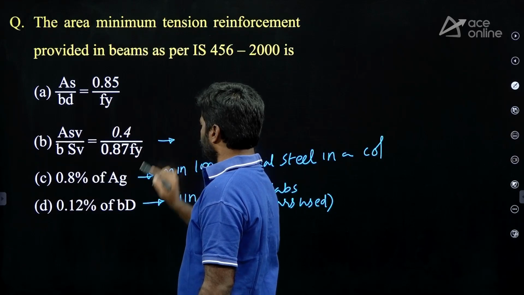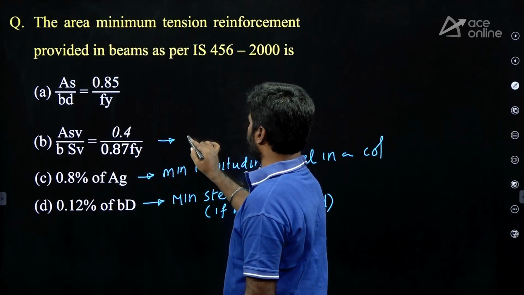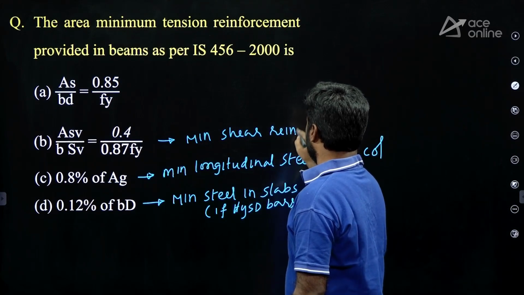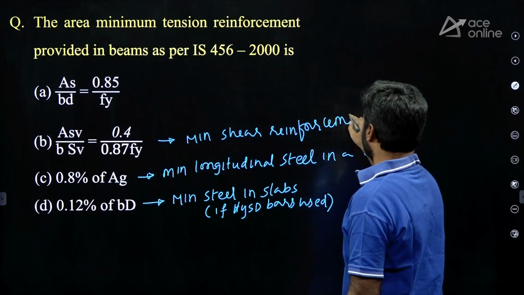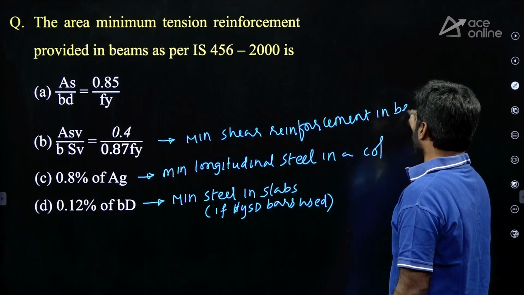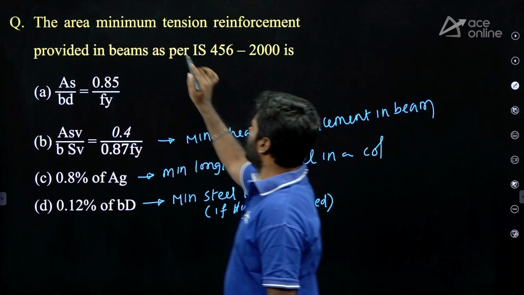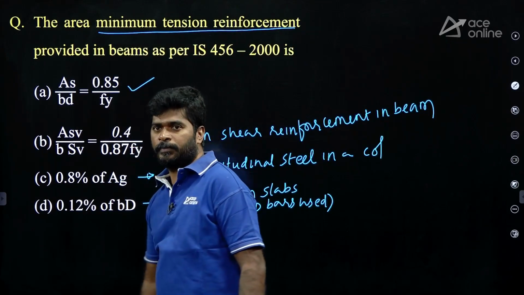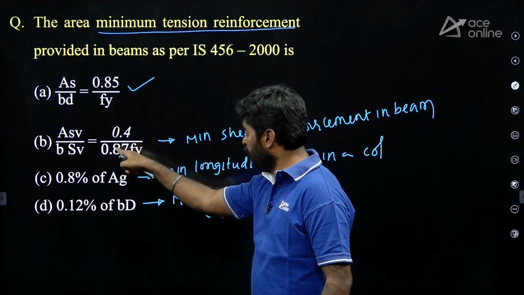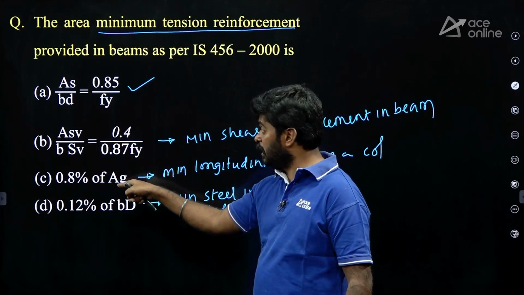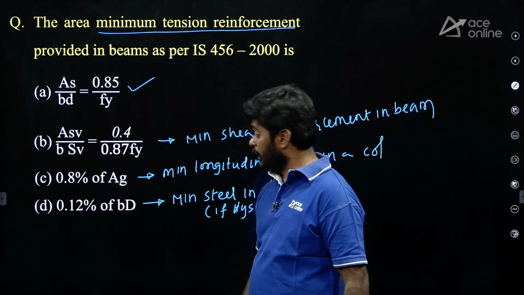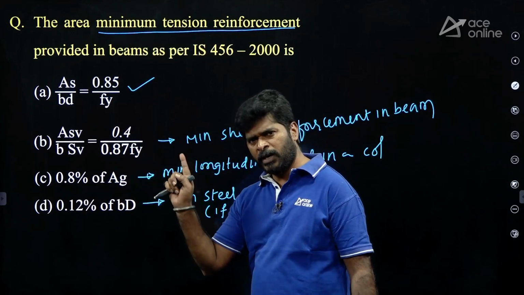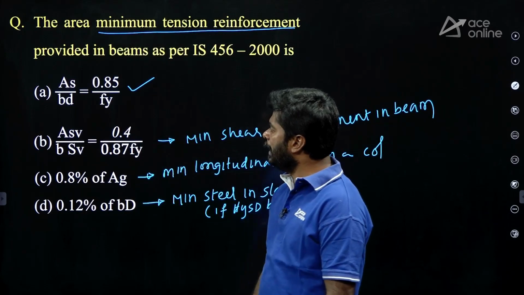Asv upon b sv equals 0.4 upon 0.87 fy. It is the minimum shear reinforcement in beams. But the question is minimum tension reinforcement in beams. Option A is correct. If they asked minimum shear reinforcement, option B is correct. If they asked minimum steel in columns, option C is correct. If they asked minimum steel in slabs for HYSD bars, option D is correct. Anyway, for the given question, option A is correct.